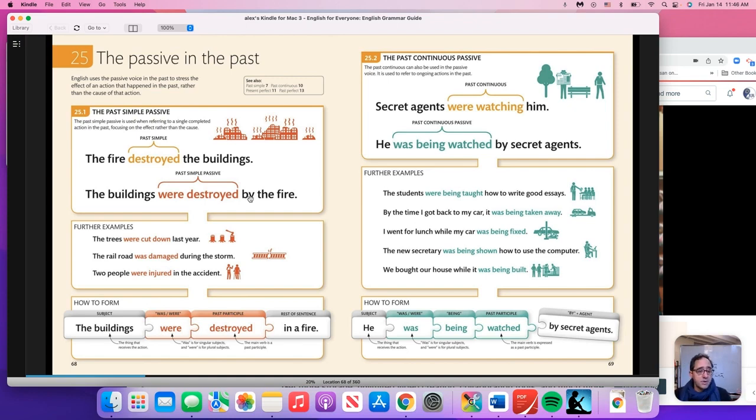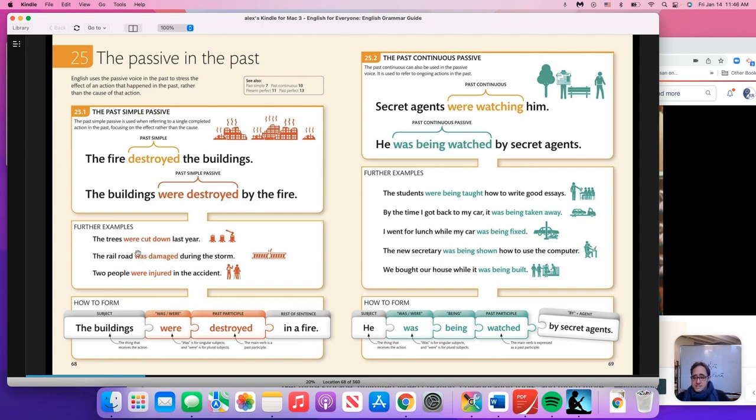I could say the buildings were destroyed. How did they get destroyed? There was an earthquake. So it's focusing on the effect and who was affected rather than the cause of it. Further examples, the trees were cut down last year. Why do they use were here and was here? So look at these. The trees were cut down last year. The railroad was damaged.